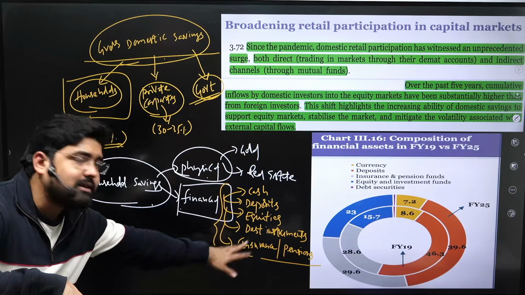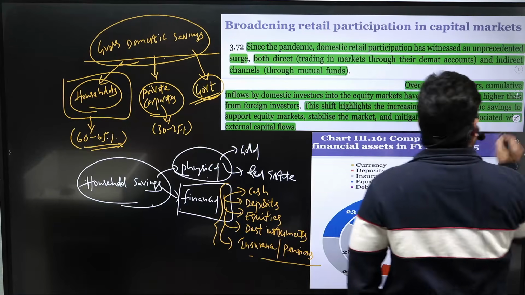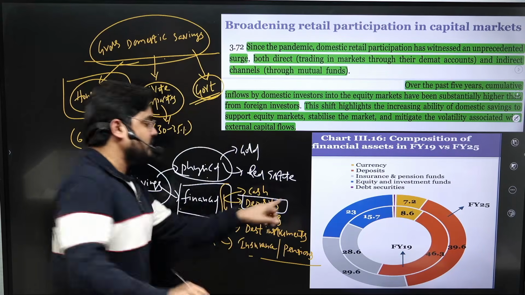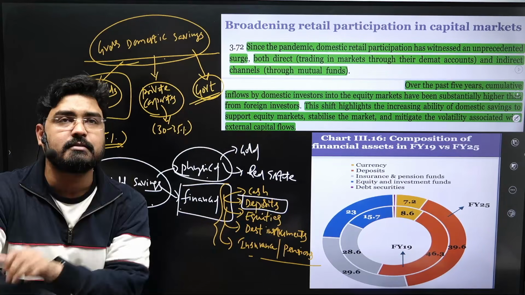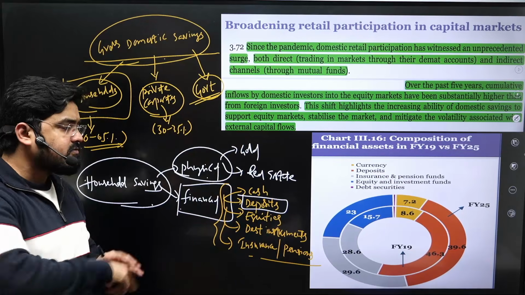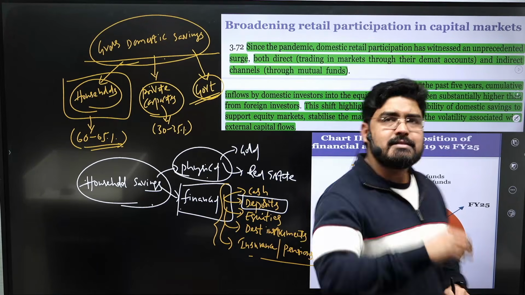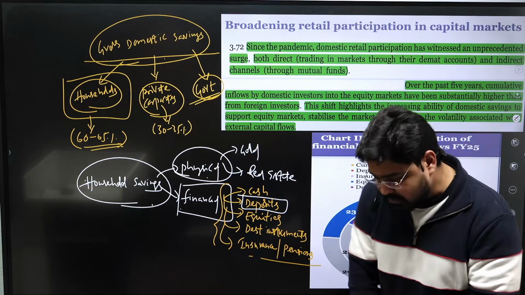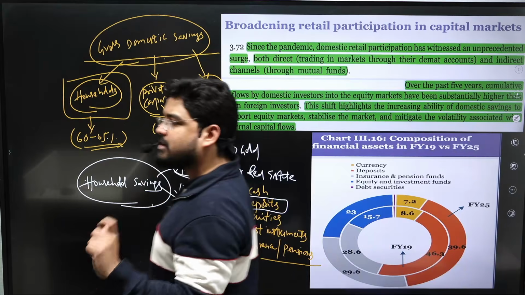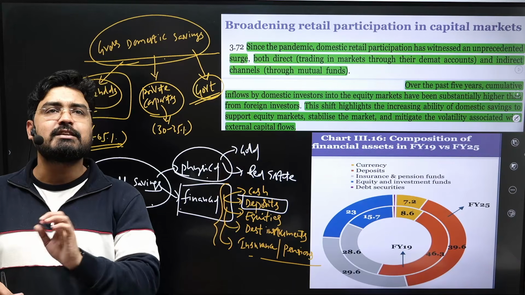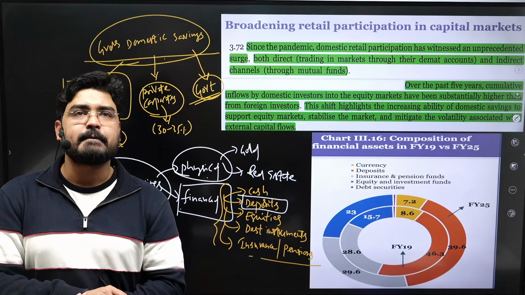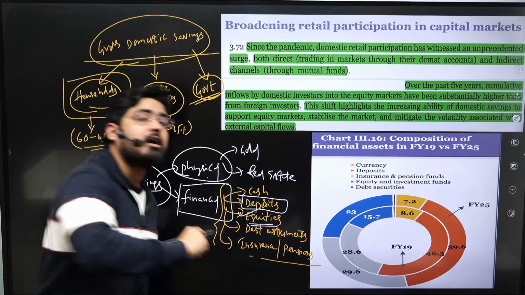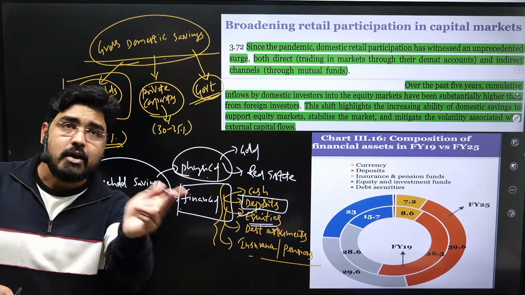Traditionally, out of all these formats, most of the households used to channelize their savings in deposits. Traditionally, deposits are the first option for your savings, either fixed deposit, recurring deposit, any kind of deposit. However, of late, there has been a change in the behavior of the households with respect to their financial savings. Now, they're increasingly investing in equities or shares, either directly or indirectly.